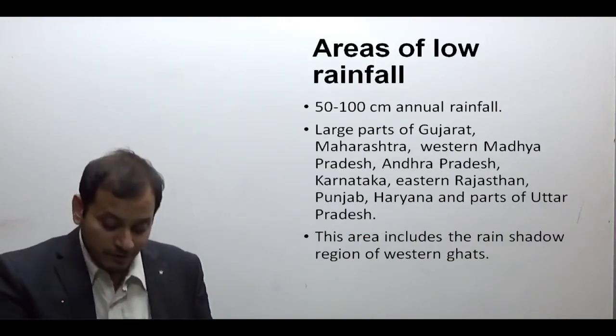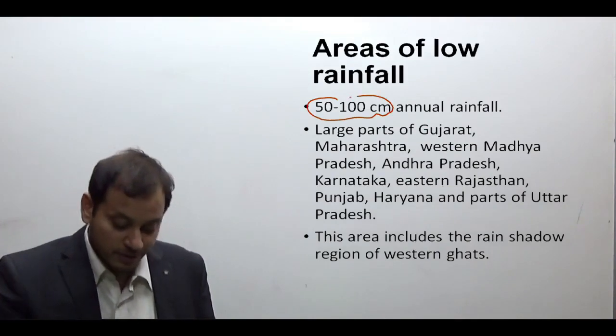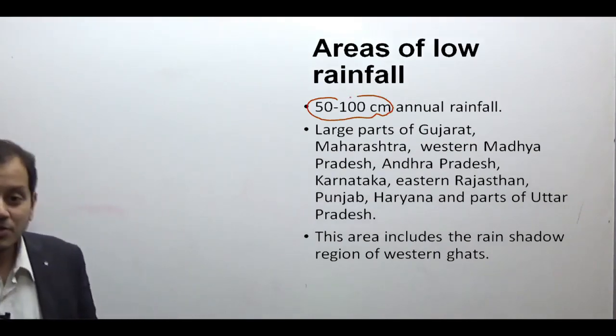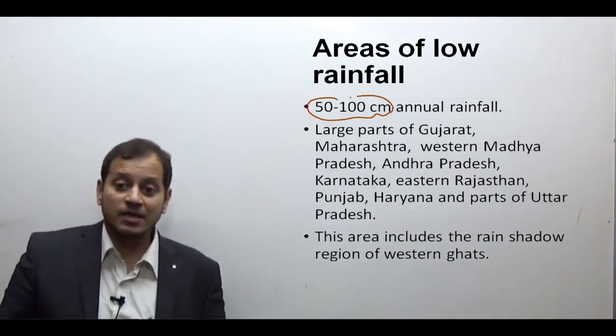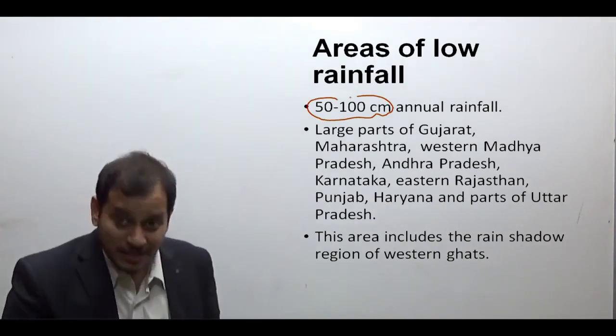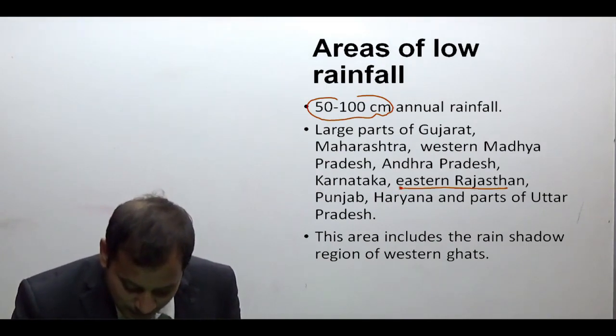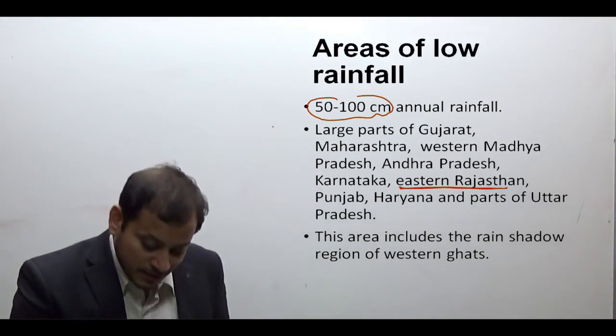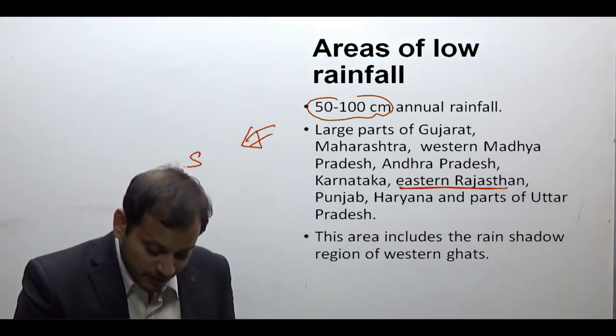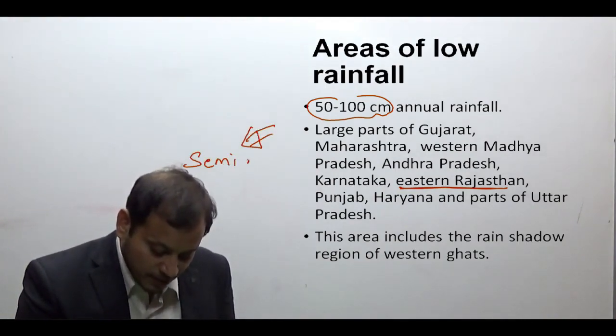Areas of low rainfall, that is 50 to 100 centimeters of rainfall: large parts of Gujarat, Maharashtra, Western Madhya Pradesh, Andhra Pradesh, Karnataka, Eastern Rajasthan. Which Rajasthan? Eastern Rajasthan. Punjab, Haryana, Uttar Pradesh. Now, this is the semi-arid region of India.